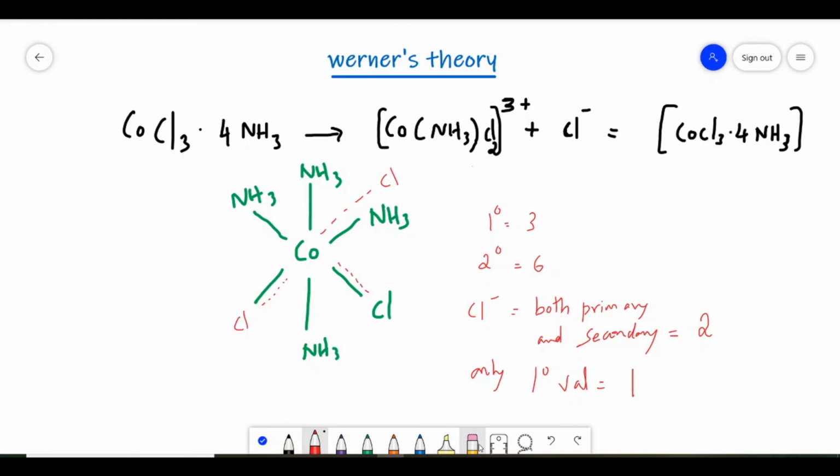And last example, CoCl3·3NH3. So the number of ionizable chlorines is 0, and this is 3NH3. 3NH3, and 3 chlorines will be present inside the complex, and there is no ionization.